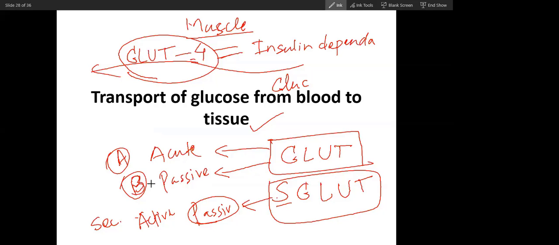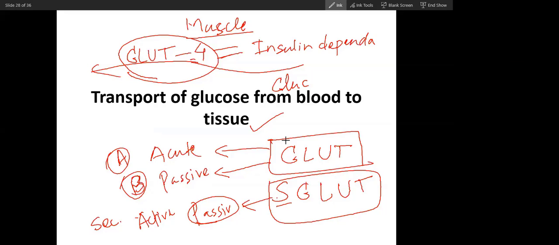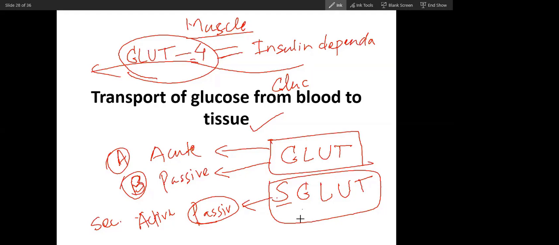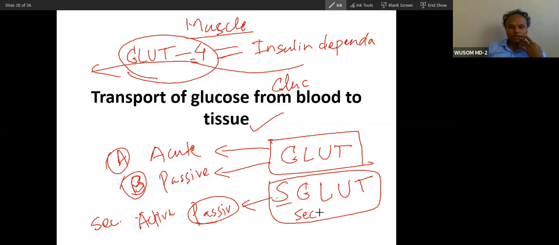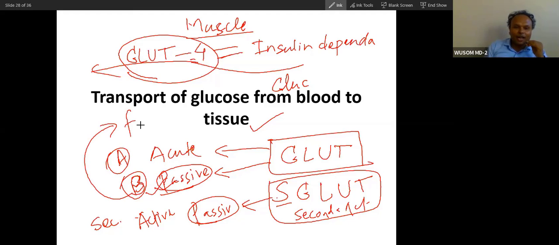You can be right 50% if you choose one. GLUT is active and SGLUT is passive. Passive again, you said passive. Yes, SGLUT is active, secondary active. And GLUT is passive. Passive.